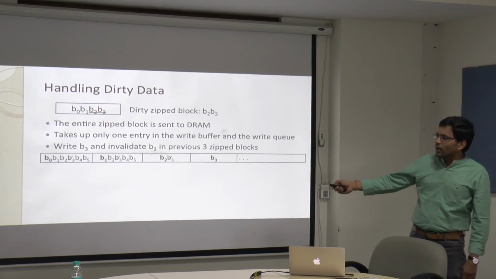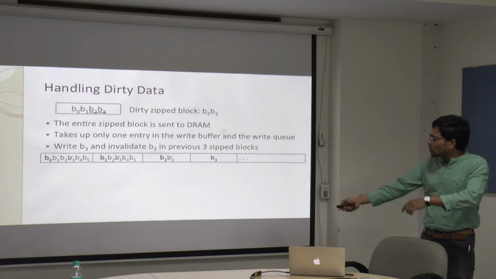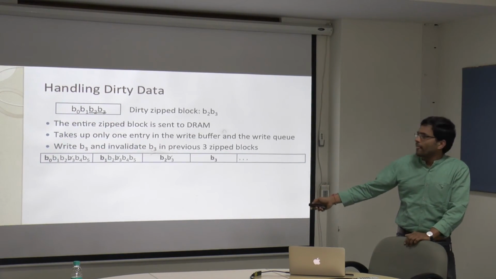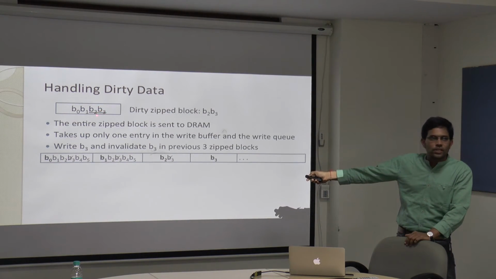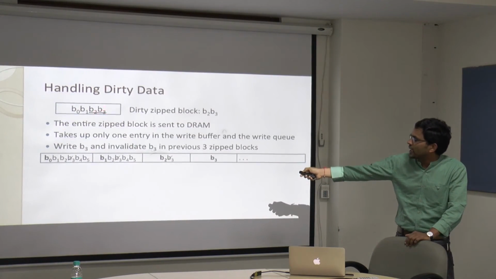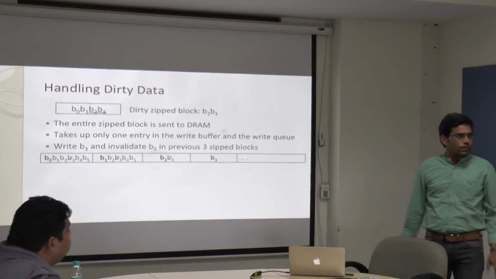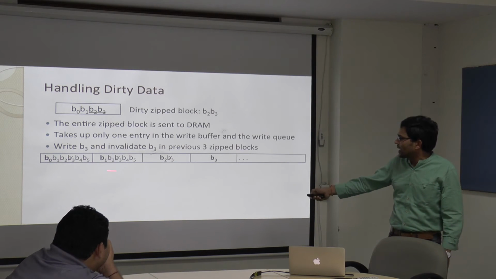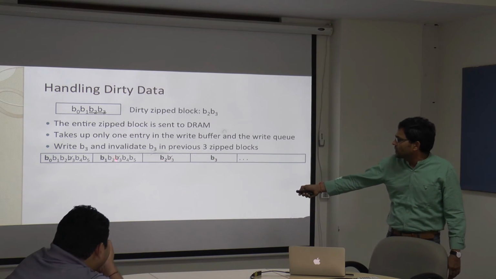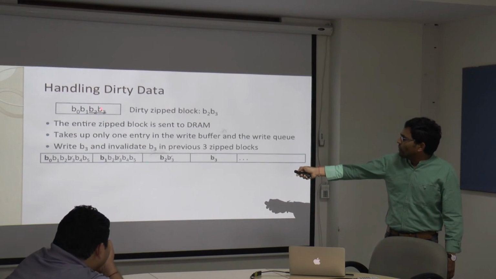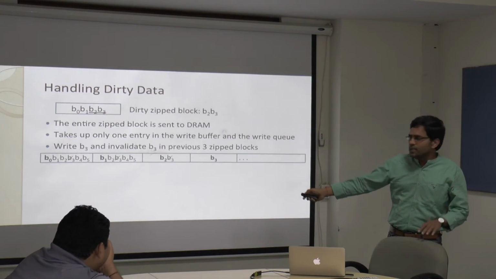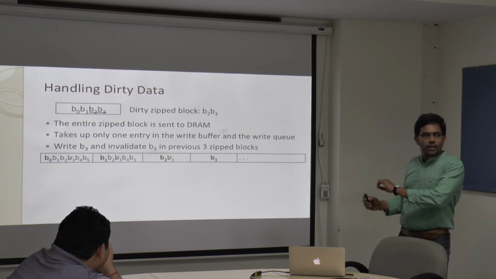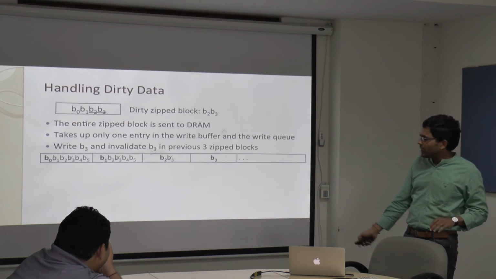Now whenever we write it to the DRAM page, we will actually start from this side. First we take B3, which is dirty, because we know only B2 and B3 are dirty here, and for B0 and B1 you don't have to do anything. My page initially has this type of data where B3 is here, B3 is here, B3 is here, and so on. Now B3 is updated, so all I have to do is write B3 in its actual location according to my original basic DRAM page.